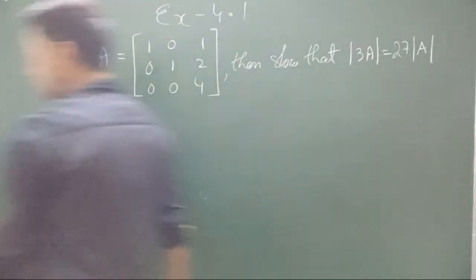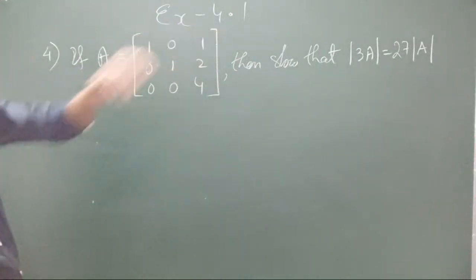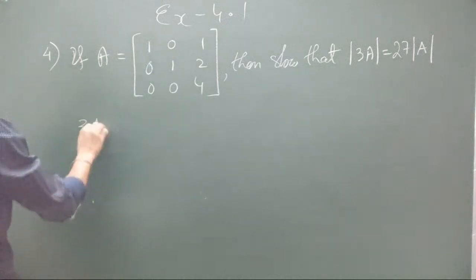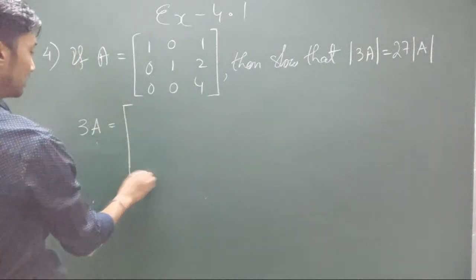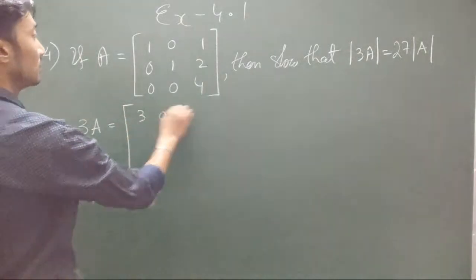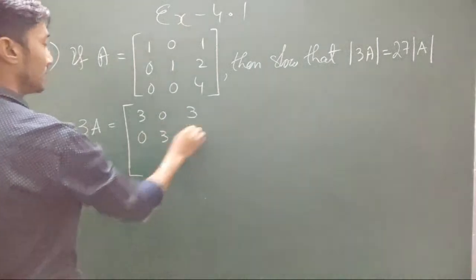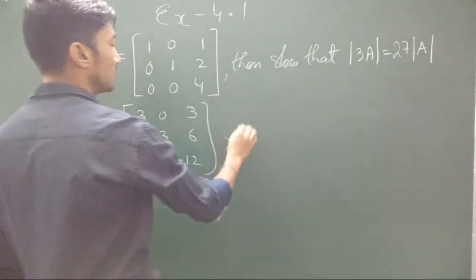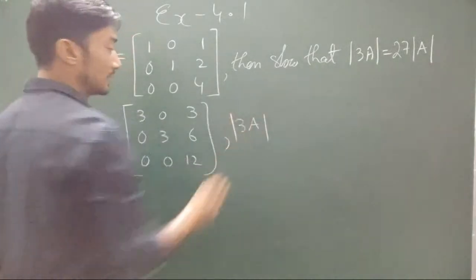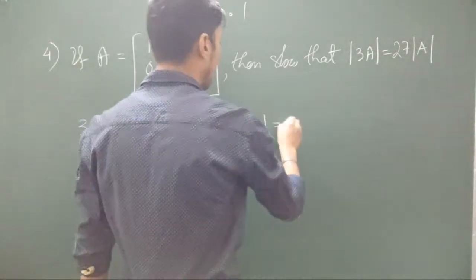So step by step, let's calculate what we are supposed to prove: the determinant of 3 times A. Let's find this matrix first. 3 times A is 3, 0, 3, 0, 3, 6, 0, 0, 3, 4, 12. Let's find its determinant, the determinant of the new matrix, that is triple A.